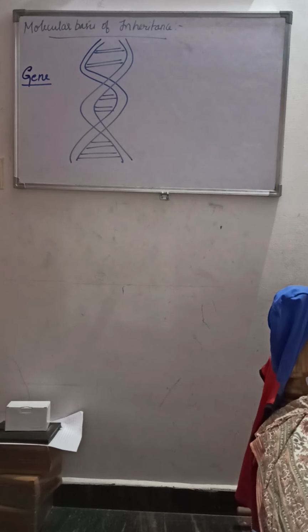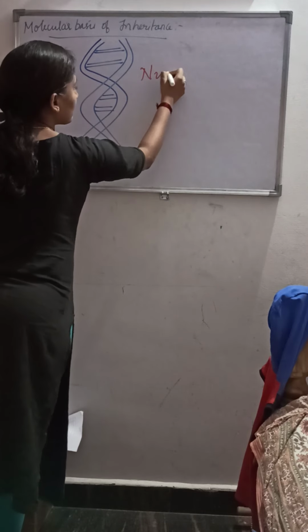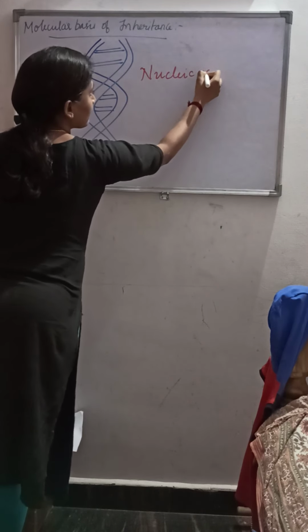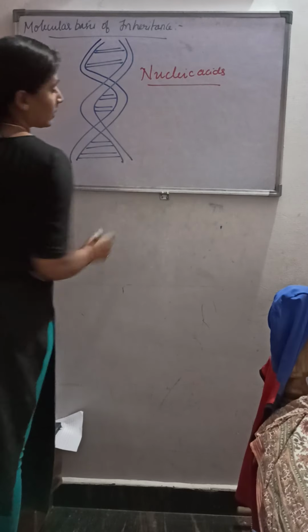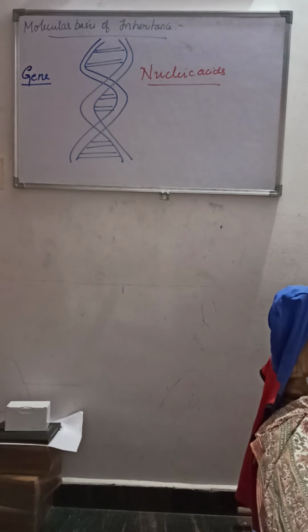As I said, a gene is nothing but a DNA. I think all of you might have heard the word nucleic acids, which you studied in the first PU.